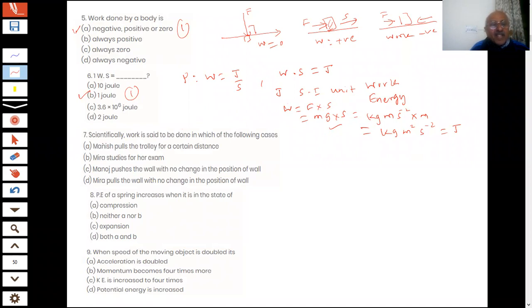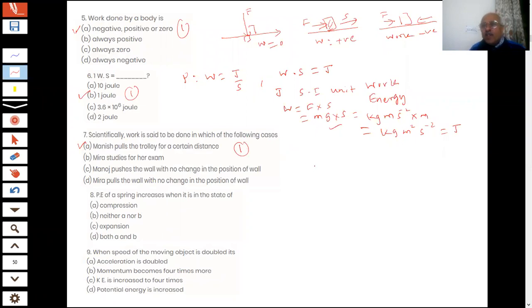Question number 7 on the screen. Scientifically, work is said to be done in which of the following cases, students? A. Manish pulls the trolley for a certain distance. B. Meera studies for her exam. C. Manoj pushes the wall with no change in position of the wall. D. Meera pulls the wall with no change in position of the wall. Now, what is the answer? So A part is the answer. Manish pulls the trolley for a certain distance. Okay, that is the correct answer given by Vidhi. You are getting 1 full mark for that.